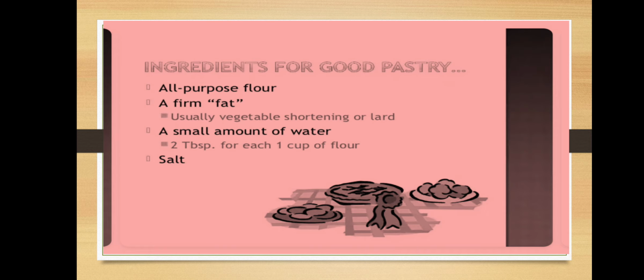Ingredients for good pastry. This is how to identify good pastry. The ingredients for good pastry are: all-purpose flour, a fine fat, usually vegetable shortening and or lard, a small amount of water, 2 teaspoons for each 1 cup of flour, and salt.